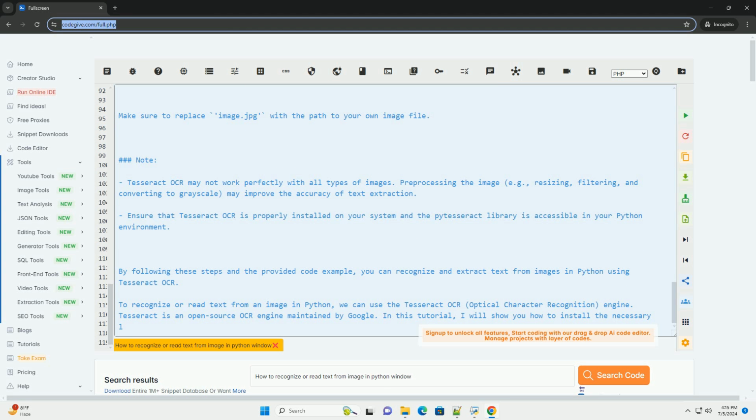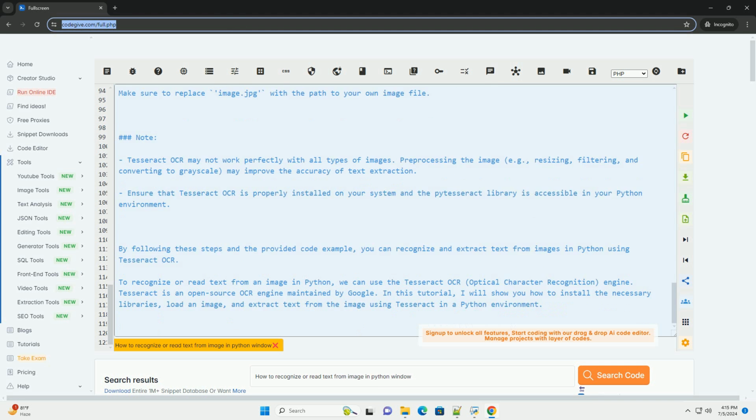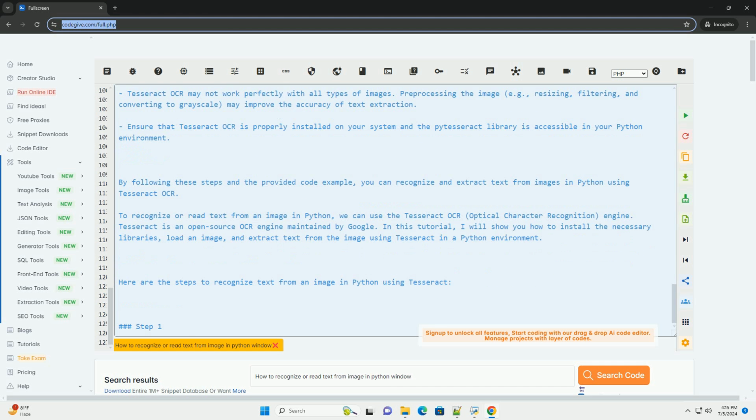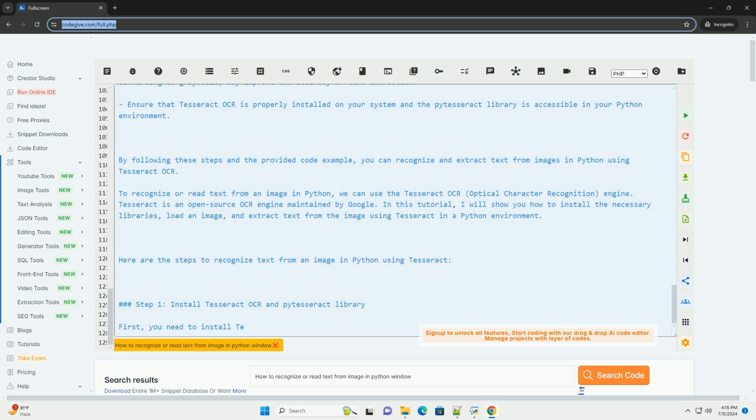Tesseract OCR may not work perfectly with all types of images. Pre-processing the image, for example resizing, filtering, and converting to grayscale, may improve the accuracy of text extraction. Ensure that Tesseract OCR is properly installed on your system and the pytesseract library is accessible in your Python environment.